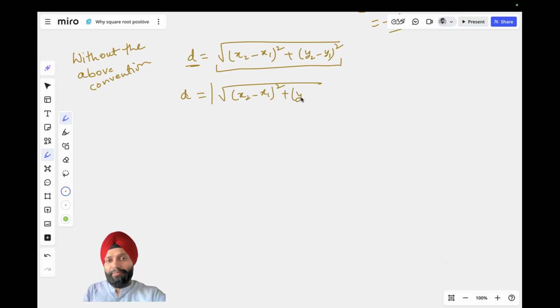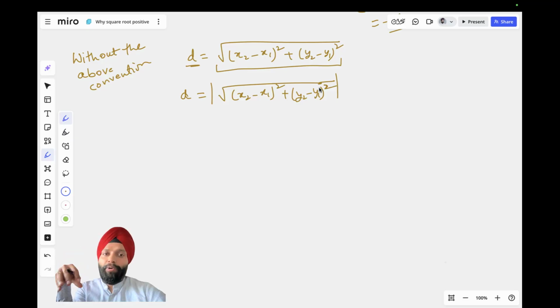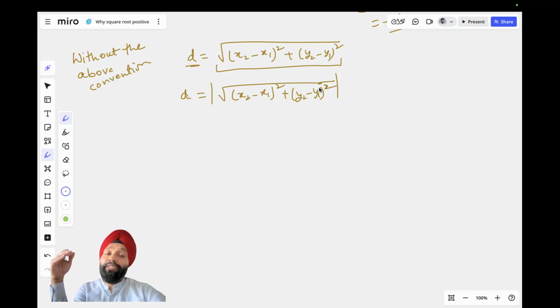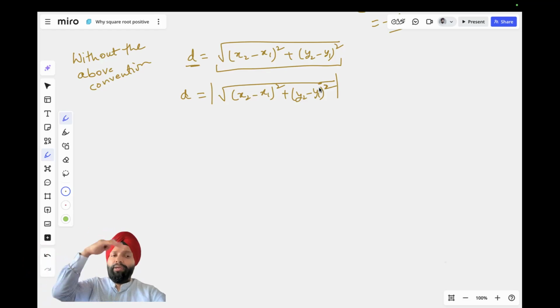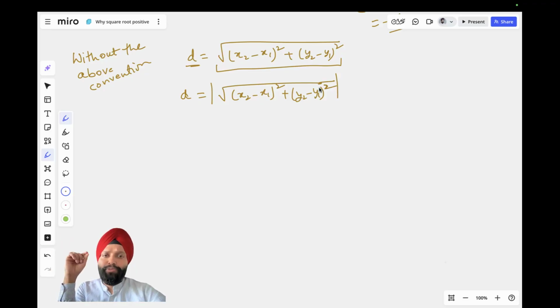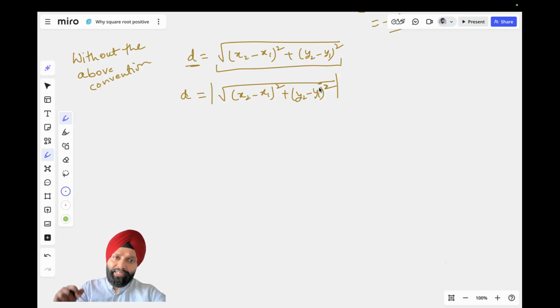This is something that I can do. So if you want to talk about only positives, then I'll always need to enclose these even roots within modulus, right? Now let's say I want to talk about just negative. There could be situations in math, right, in which let's say I'm talking about a mirror image of some coordinate or something. Or there could be other situations also in which I just want to talk about the negative entity.